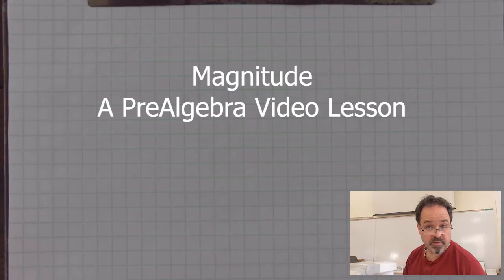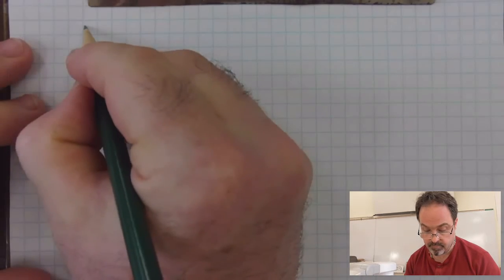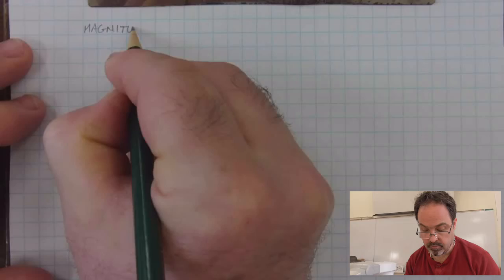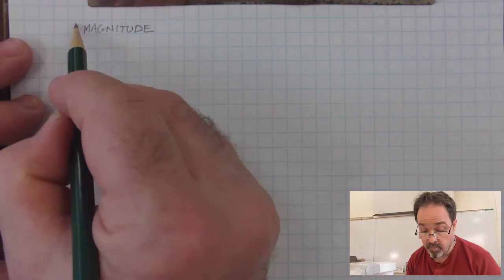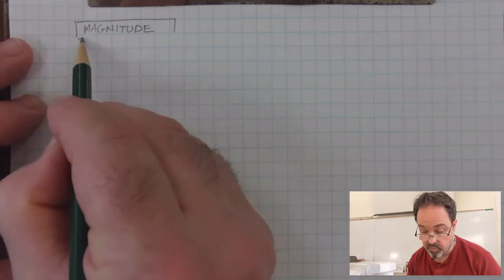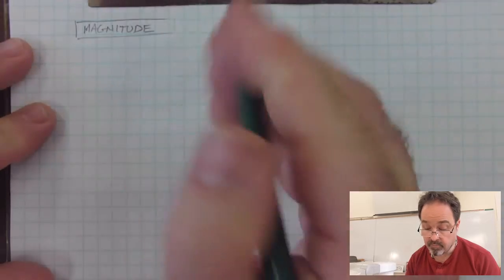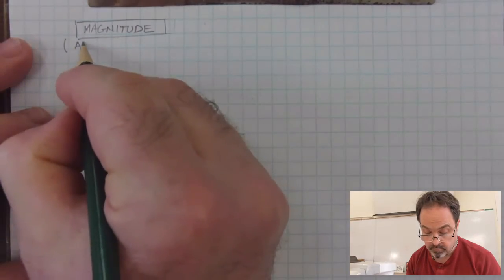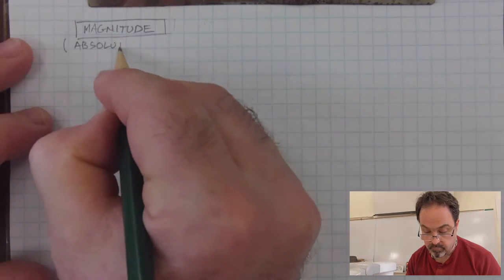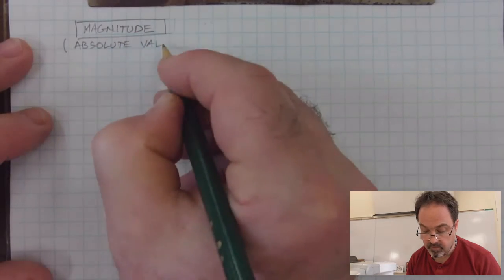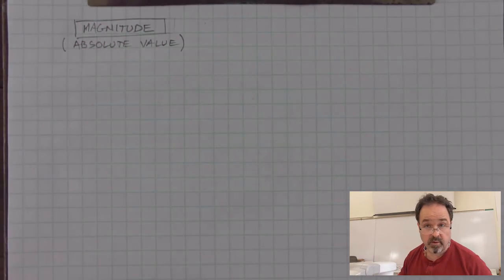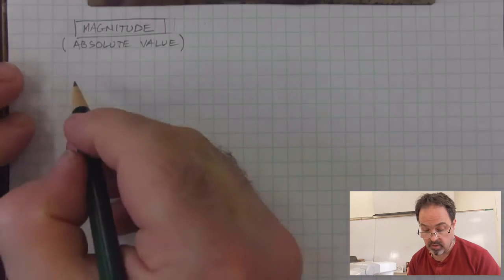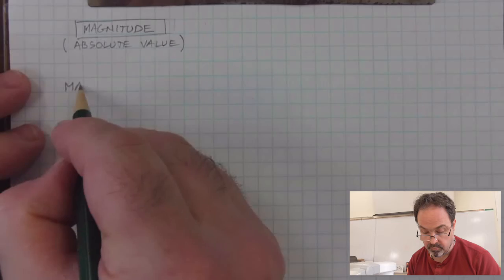VLSos here. This is a video lesson on magnitude, the magnitude of a number. Another term for magnitude that means the same thing that's been popular in the past is absolute value. When we ask the magnitude of a number, we could also ask the very same question, what is the absolute value of a number?